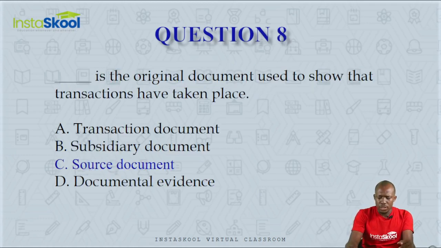Question number 8. Dash is the original document used to show that transactions have taken place. That is the evidence of transactions. Are they transaction documents, subsidiary documents, source documents, or documentary evidence? You may be confused and think it is documentary evidence, but that is not the correct name they are called in bookkeeping and accounting. The correct name is source documents.